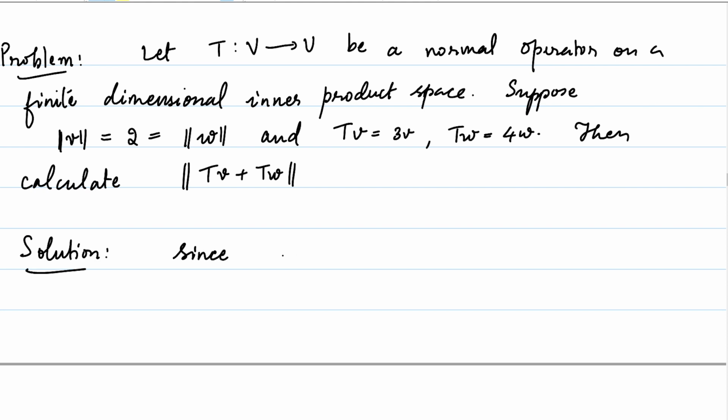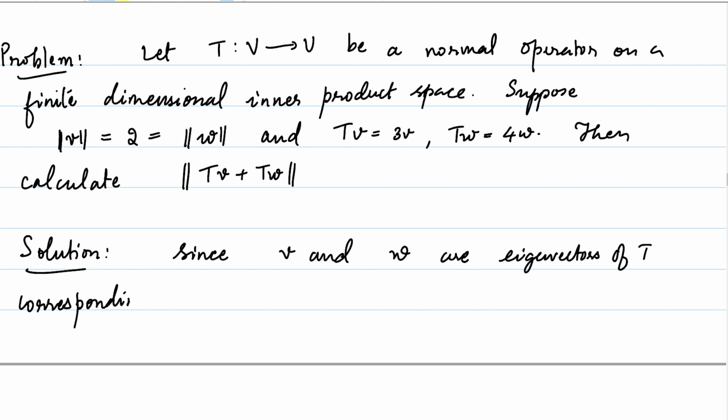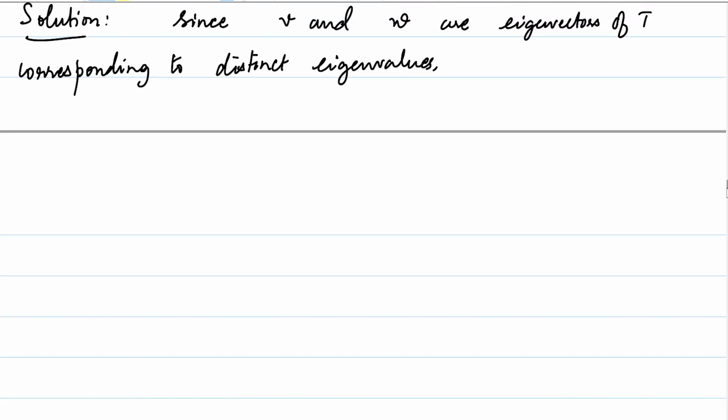Since V and W are eigenvectors of T corresponding to distinct eigenvalues, again by that theorem, the inner product of V with W is 0. They are orthogonal to each other.